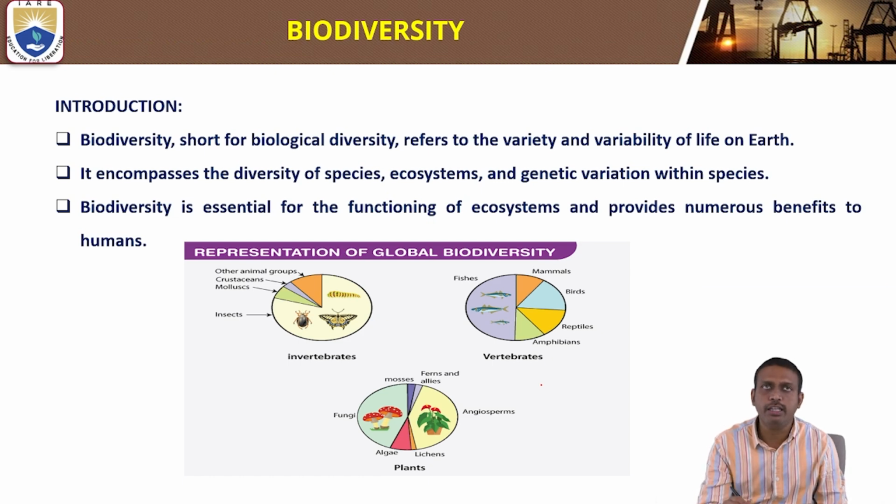Coming to what biodiversity actually is: biodiversity is short for biological diversity, and it refers to the variety and variability of life on the earth. There is a variety of organisms, and the variability of life on the earth is nothing but biodiversity. Biological diversity refers to the variety and variability among the living organisms present on the earth.